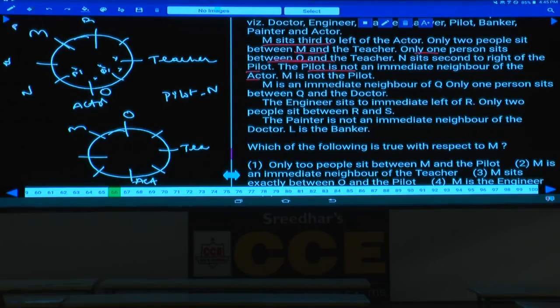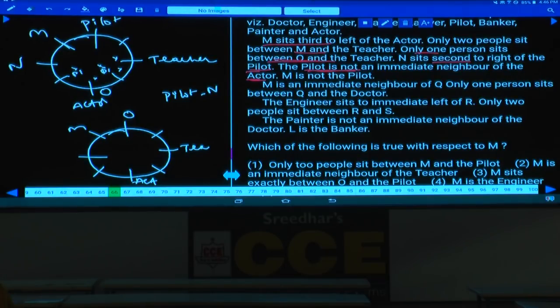N sits second to the right of the pilot. The pilot is not an immediate neighbor of the actor. M is not the pilot. Hence it is clearly specified M is not the pilot. As M is not the pilot, then who is the pilot here? The pilot is to the immediate left of whom? Then the pilot will be at this place. If the pilot is here, then N sits second to the right of this pilot, isn't it?